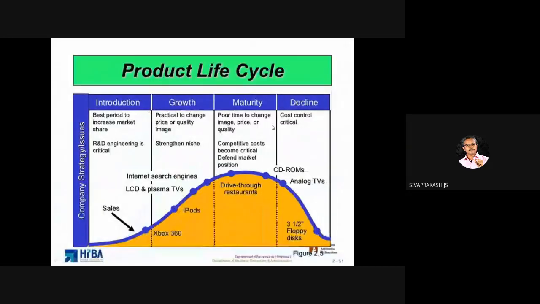Then product life cycle. Everybody knows product life cycle. How many stages are there? People used to say there are 4 stages, but it is not so. There are 7 stages, updated level. Introduction, growth, maturity, saturation, decline. At the maximum, 5 stages. But the theory says that new product development comes before introduction, right? So it starts from development, then introduction, growth, maturity, saturation, and then decline.